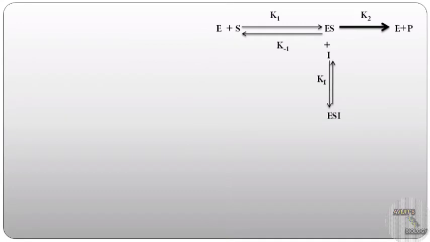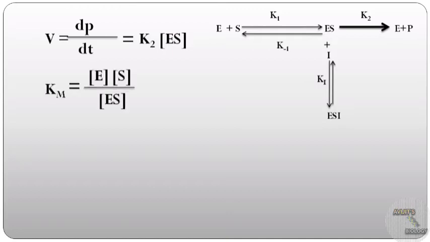Now let's derive the Michaelis-Menten equation for uncompetitive inhibition. As we all know, the velocity of the reaction V equals dP/dt equals K2 into ES, and we know that Km equals E into S by ES. If we consider the rate-limiting nature of K2, then K1 will be equal to Km.